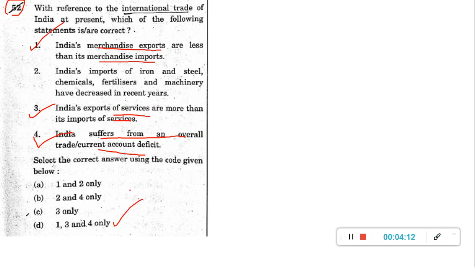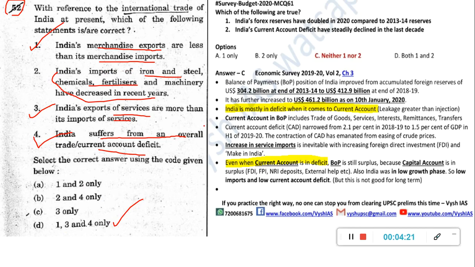And this one, because there is no option called 1 2 3 4, and this one is a data oriented one. They are asking about iron and steel, chemicals, fertilizers and machinery. How is our trend? Obviously, in that year's Economic Survey you have to go and see. India is mostly in current account deficit, and when current account deficit is there, capital account will be in surplus. That is how we manage our overall deficit.